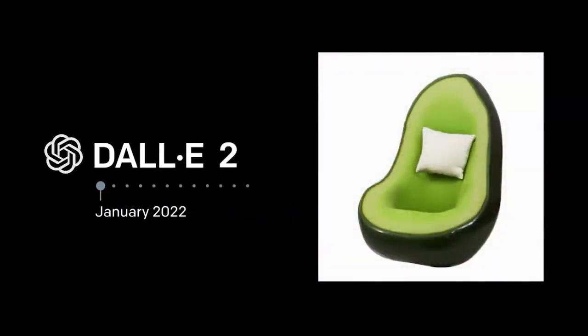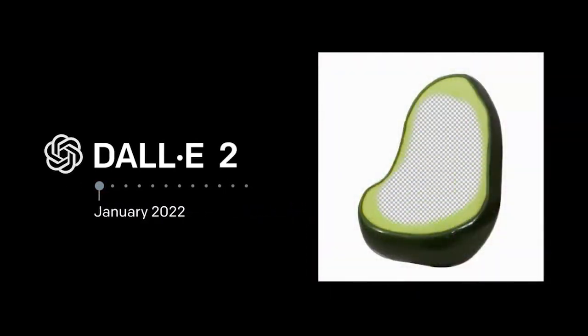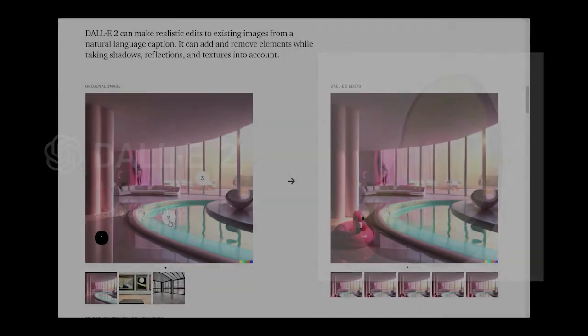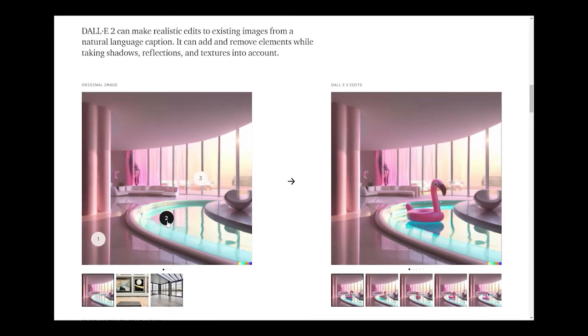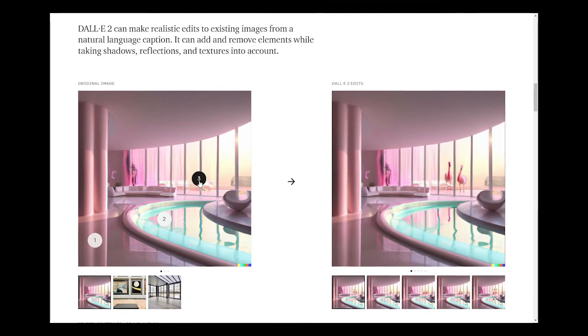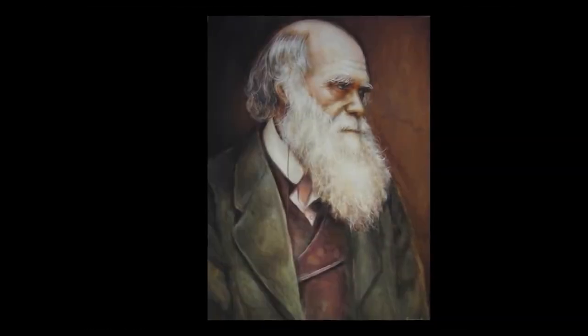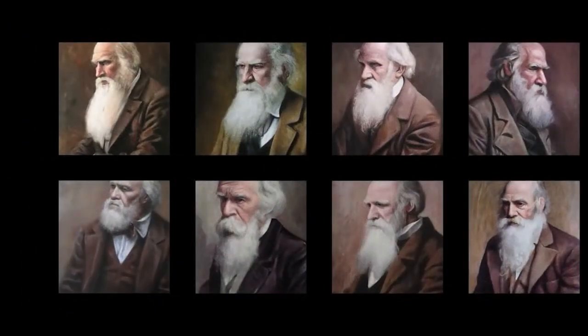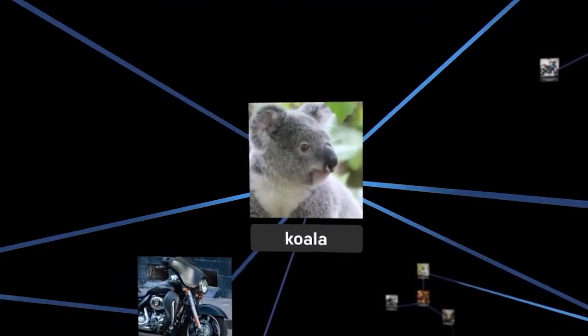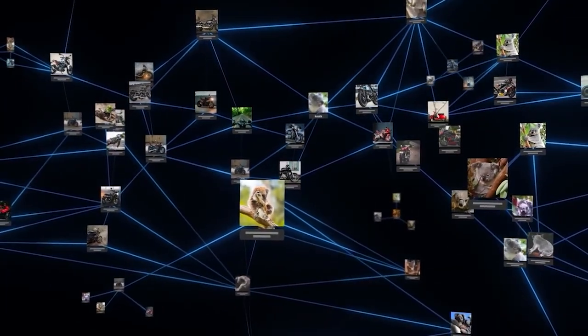This new version is also capable of applying realistic manipulations to the generated images, such as adding new elements, removing existing elements with their shadows and reflections, or replacing existing elements with a natural language prompt. It can also generate different variations of a given image based around the characteristic of that image. DALL-E 2 got these abilities by learning the relationship between the images and the text that describe those images.